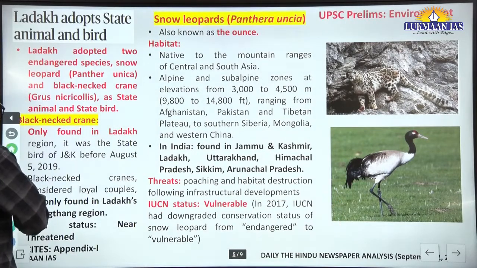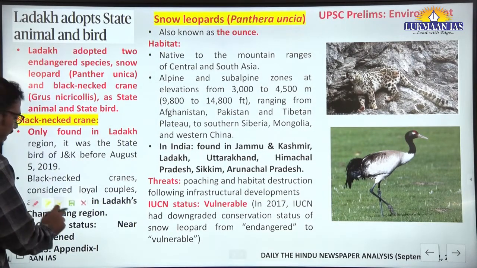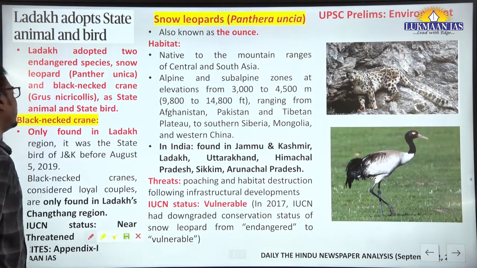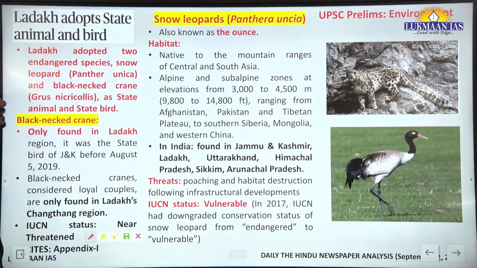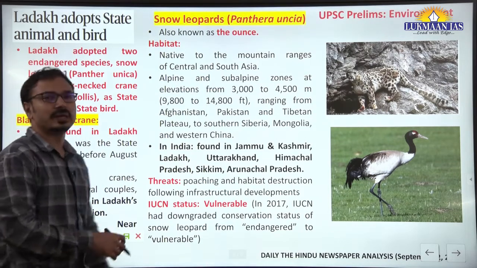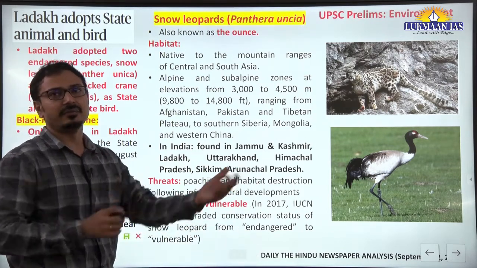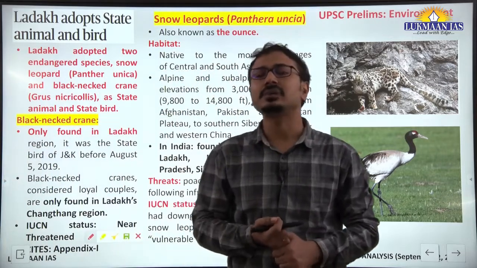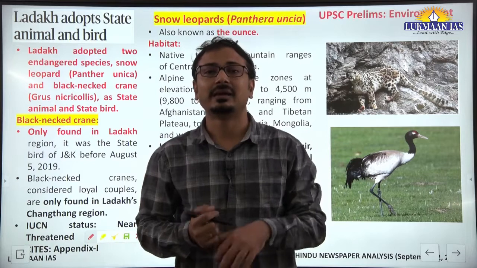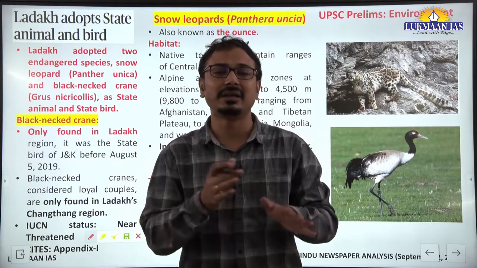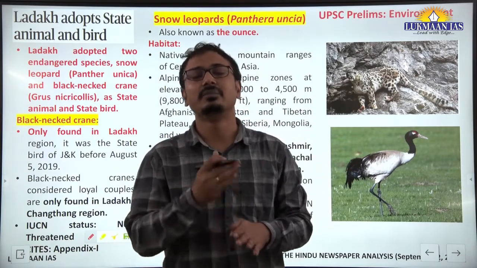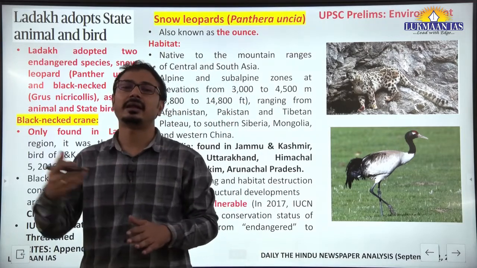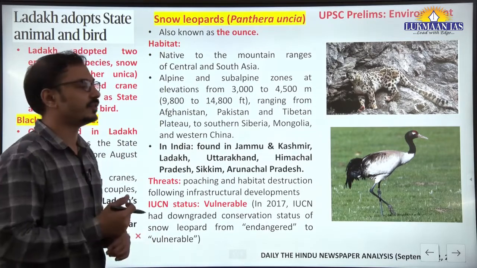Now prelims related developments. Yes, Ladakh recently announced its state bird and state animal. So what is the state animal first? Snow leopard. Okay, it is very important and we can say a vulnerable Himalayan animal, found in the Himalayan states of Ladakh, Himachal Pradesh and Uttarakhand, and even in Sikkim and Arunachal Pradesh. 5 states we can say.